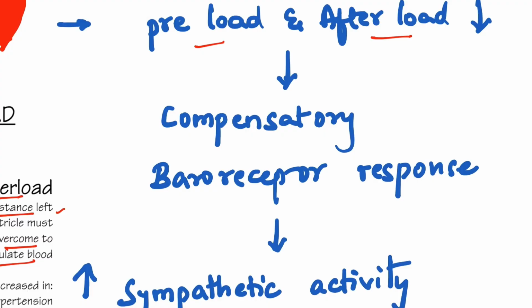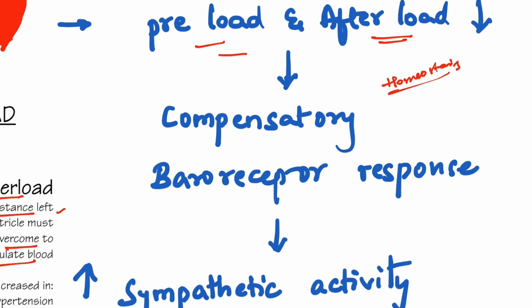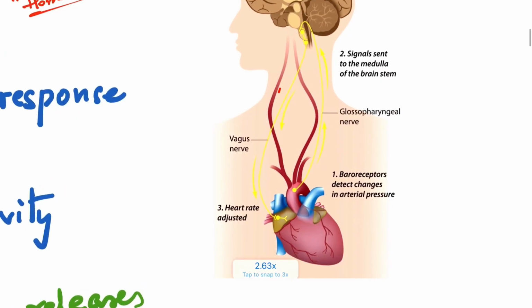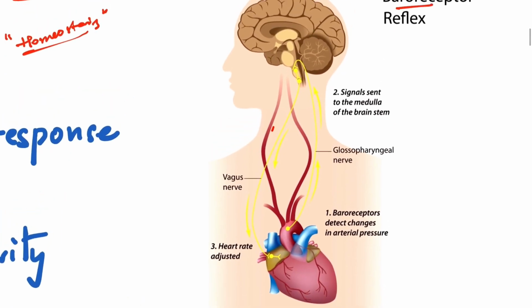What does the body do? The body will immediately get alert. Something is wrong, so we have to normalize this. There is always something called homeostasis, where the body tries to cope up to maintain itself in a state of homeostasis. When there is a decrease in preload and afterload, it will immediately send signals to the brain. This is called the baroreceptor reflex. This is one of the survival mechanisms present in our body.